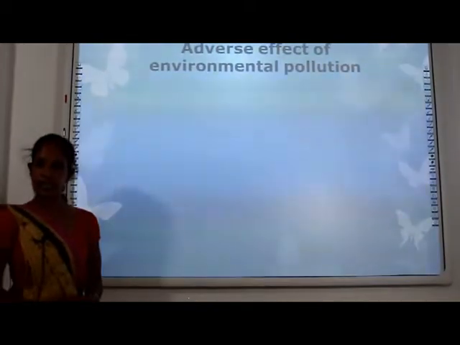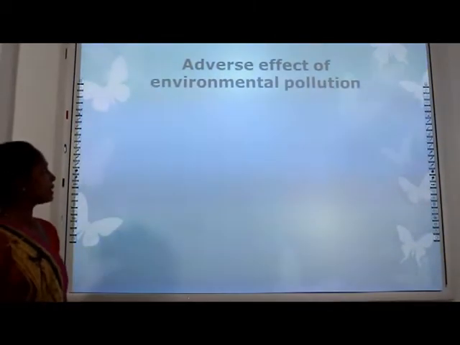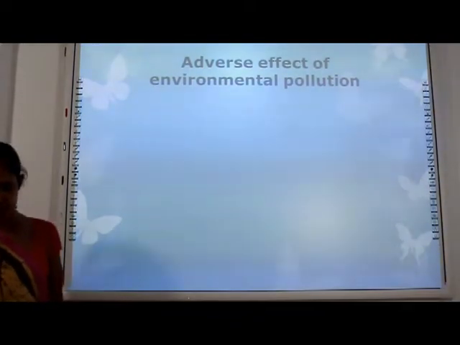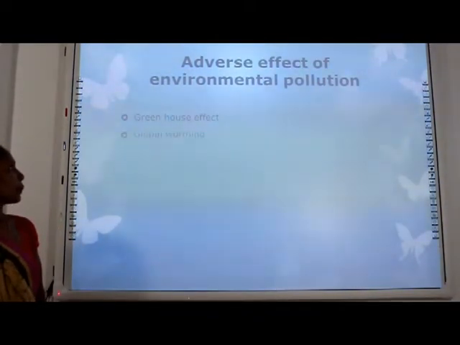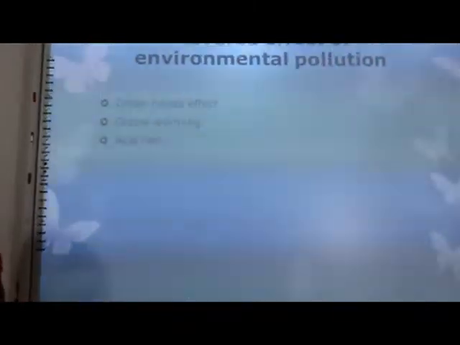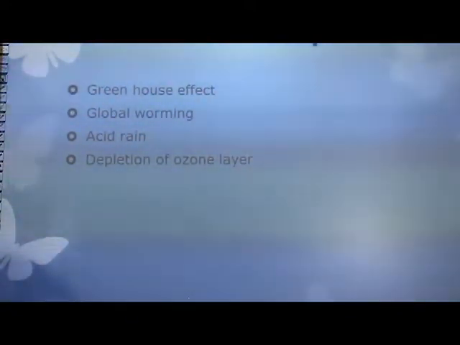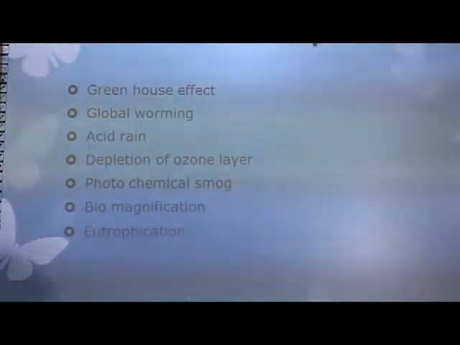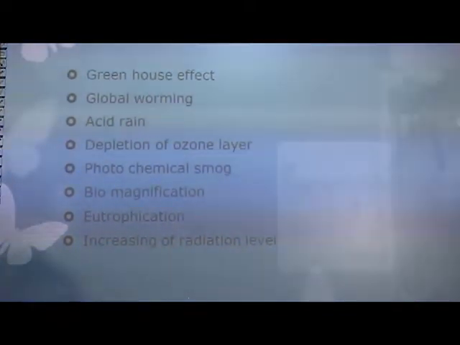In this lesson we are going to discuss adverse effects of environmental pollution. Under that, the most important point is the greenhouse effect. Another thing is global warming, acid rains, depletion of the ozone layer, photochemical smog, biomagnification and eutrophication. Then the last one, increasing the radiation level. Let's see the greenhouse effect first.